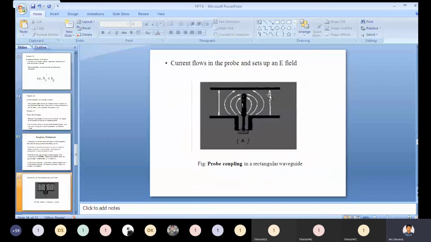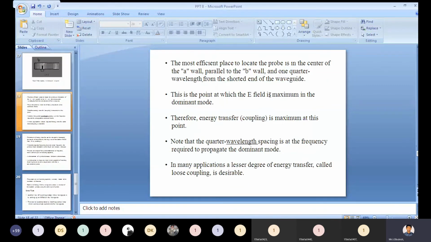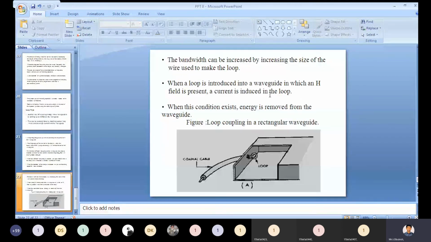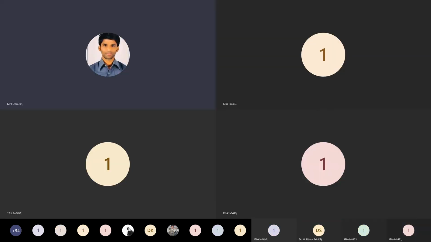Today we already discussed probe coupling and loop coupling. Next class we will discuss slots, the aperture type and window type.